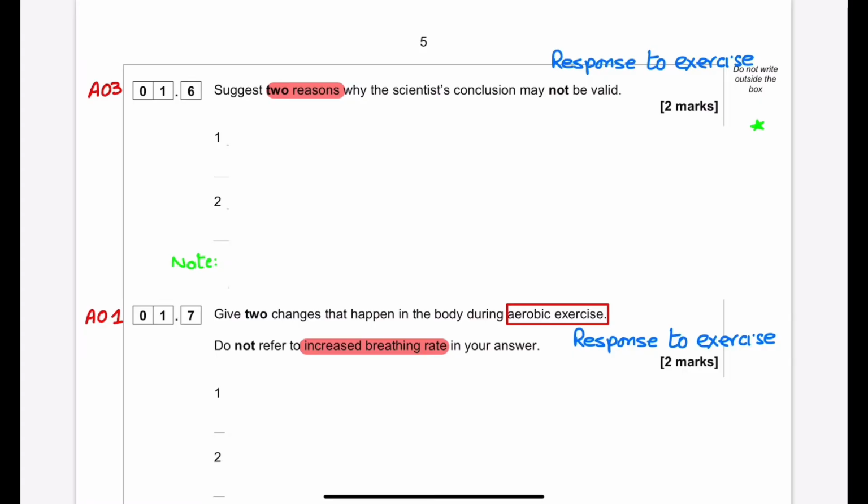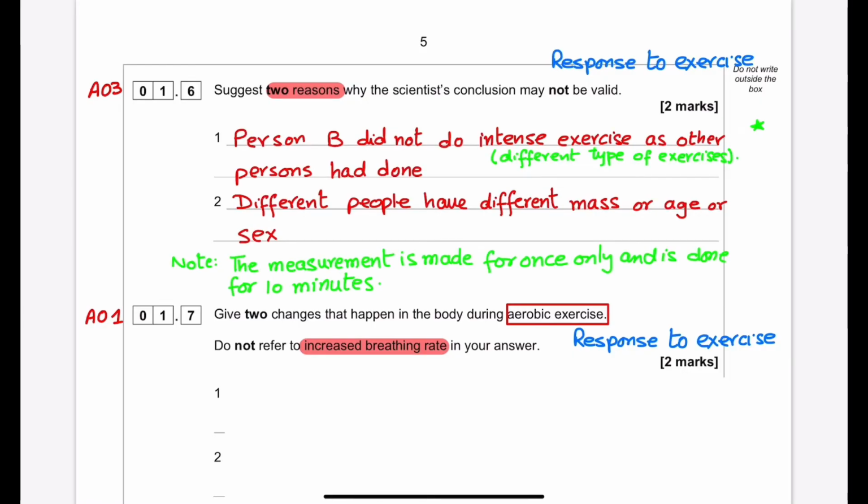Let's see the model answer. The model answer says person B didn't do intense exercise as the other persons had done, or person B was doing different exercise compared to person A, person C, and person D. Different people in the data have different masses, age or sex, and this information is not given in table number 1.